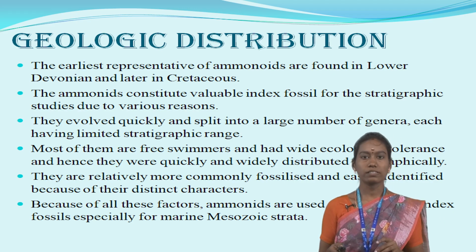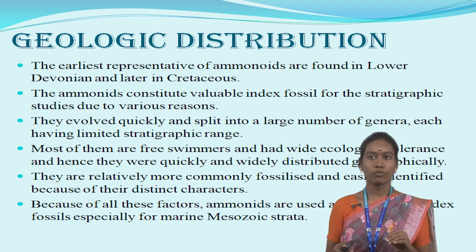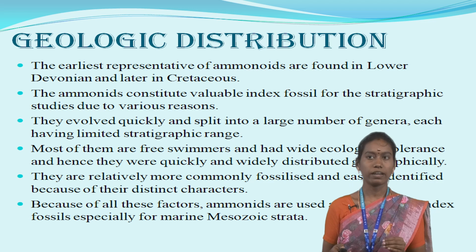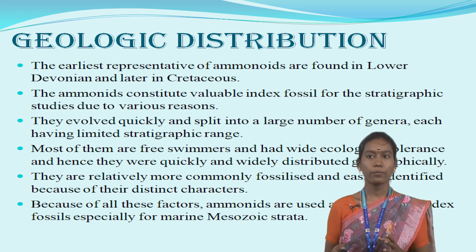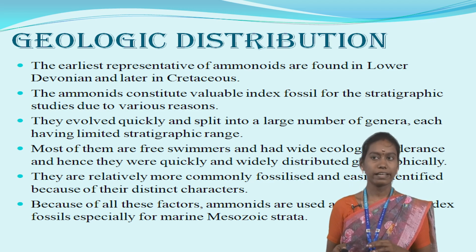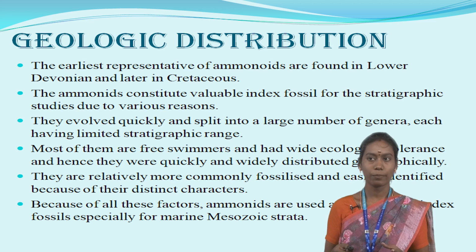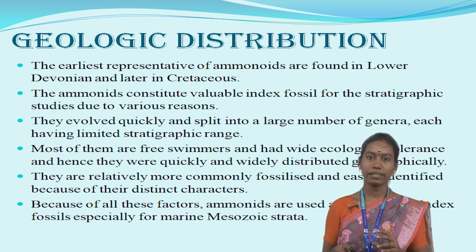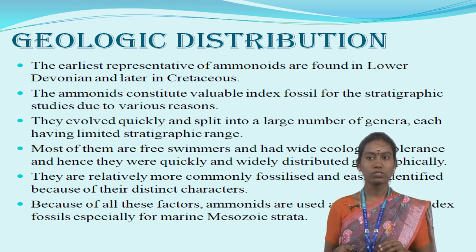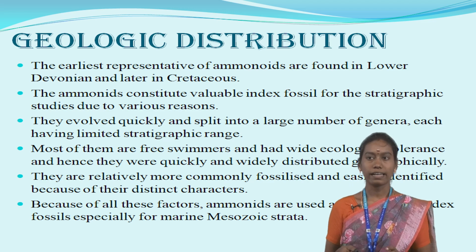See, geological distribution of cephalopods. The earliest representatives of ammonites are found in the Lower Devonian period and later in the Cretaceous. The ammonites constitute valuable index fossils for stratigraphic studies for various reasons. They evolved quickly and split into a large number of genera, each having a limited stratigraphic range. Most of them were free swimmers and had wide ecological tolerance, and hence they were quickly and widely distributed geographically.